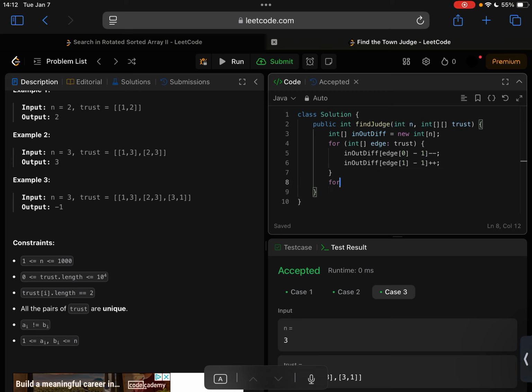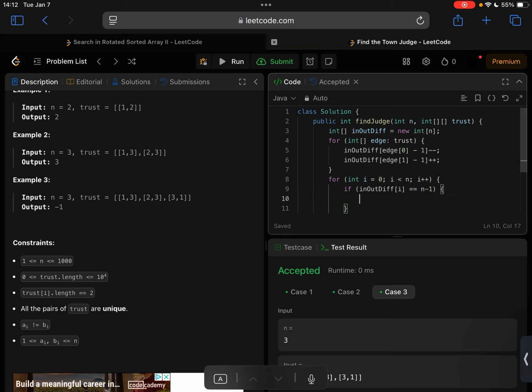And finally, for i equals 0, i less than n, for every node, what you can do is, if the value at i equals n minus 1, in this case, we will just return i plus 1, because the actual index and the labels of the nodes start with 1, so we just add 1.